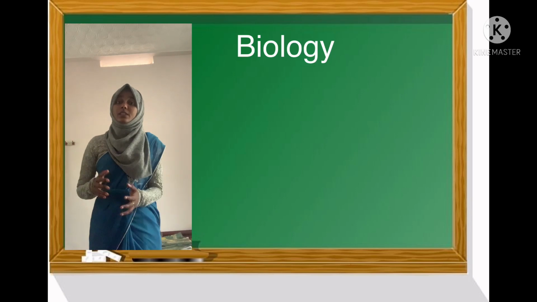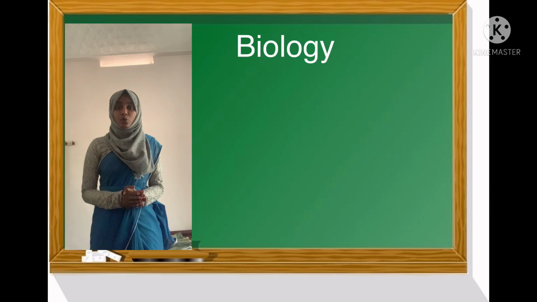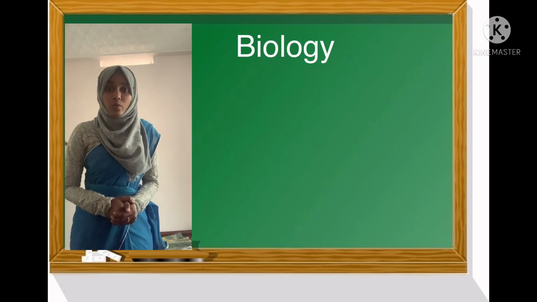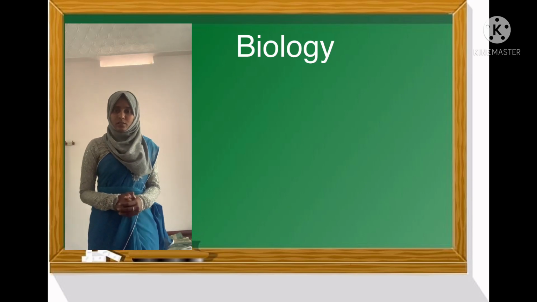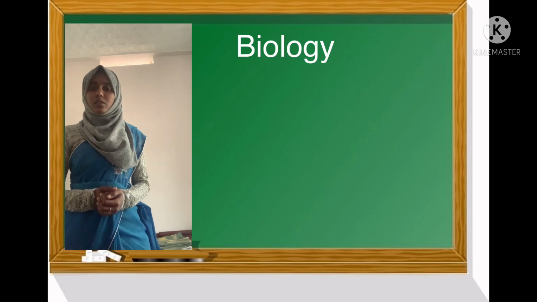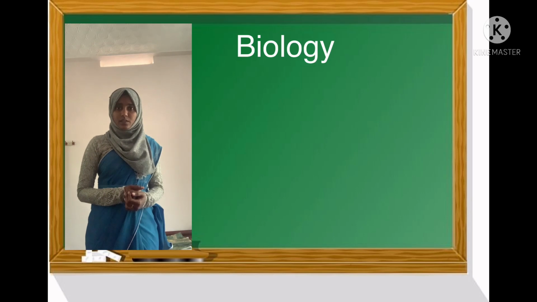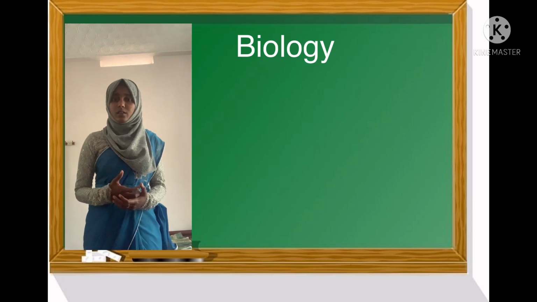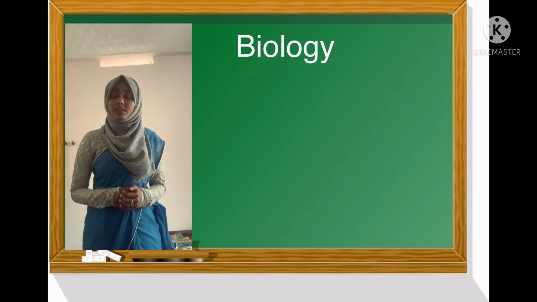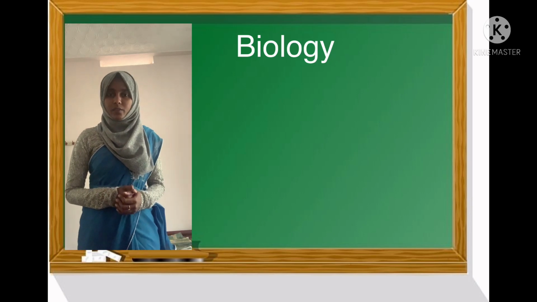So we need to conserve them. Nowadays, all human beings are exploiting our environment: plants, animals, water, forest, etc. So we are responsible for conserving and protecting them.